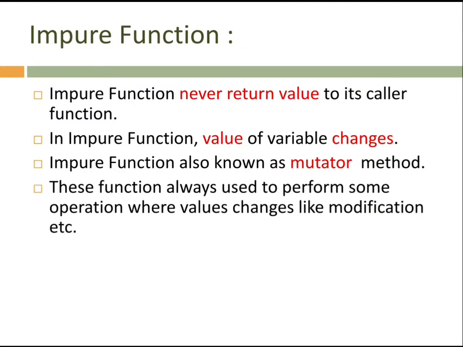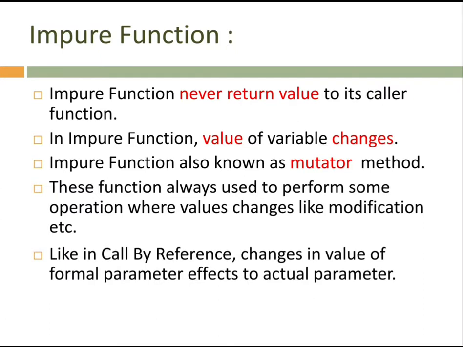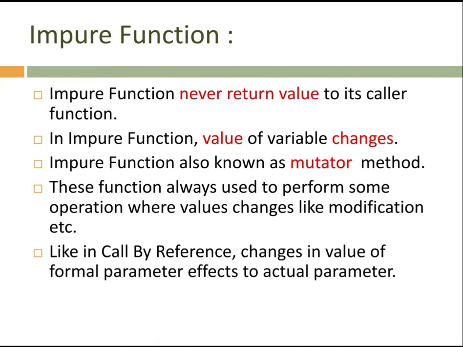These functions are always used to perform operations where the values change, like modification. Means in this sort of function we are going to change the value of the present variable, and the actual parameter and the formal parameter reflect each other. That's why it is like call by reference, meaning changes happen in both parameters and reflect to each other. That kind of function is an impure function. I'm not creating a slide for the difference between impure and pure, because I had written the points in that manner so that you can have the difference also.